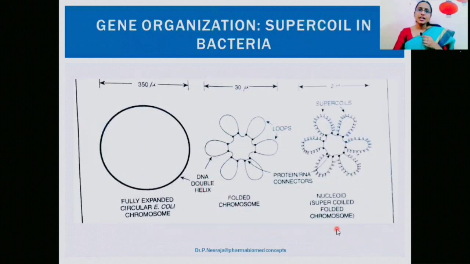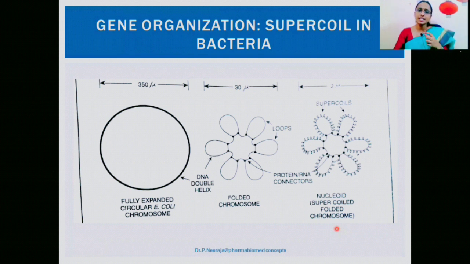Then coming to the gene organization in the prokaryotic cell in particular, because the size of the prokaryotic cell is very small, it is microns in size, how can it accommodate this much amount of DNA so that it can replicate and synthesize proteins?